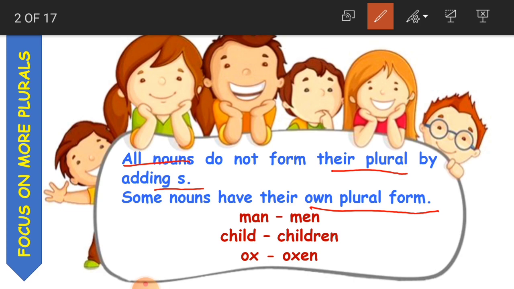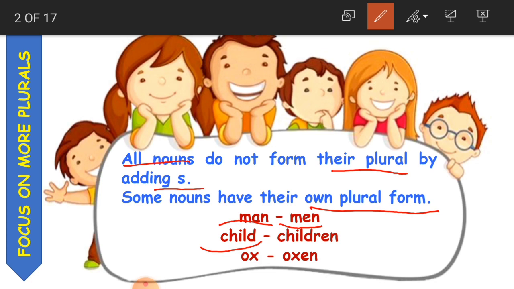Suppose here, children, man, M-A-N. Man is a singular person, a single man. When we want to say there are so many, man becomes men, M-E-N. Same like child.